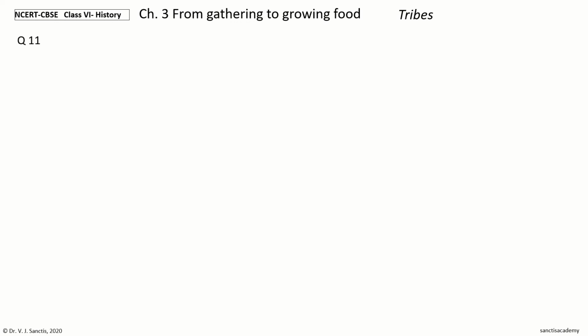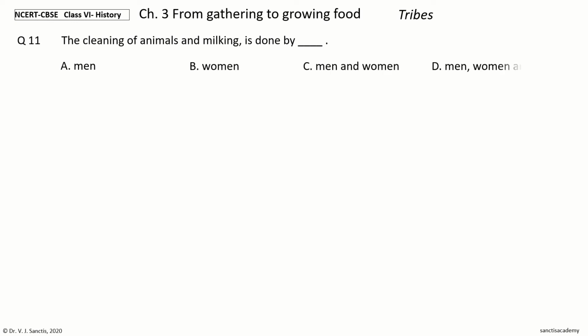Question 11. The cleaning of animals and milking is done by dash. The options are men, women, men and women, men, women and children. Your time to choose. And the answer is men and women.